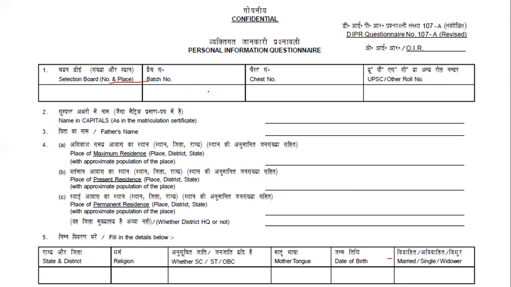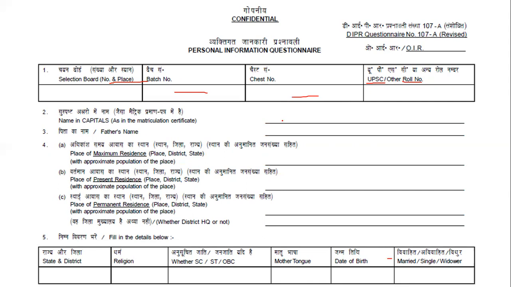So what's your batch number? They'll be giving you the batch number after you go there. And your chest number. I have told you about your chest number, right? So those things will be given to you. If you're going through UPSC, NDA or CDSC, if you're clearing and going on, you'll be writing your UPSC roll number.